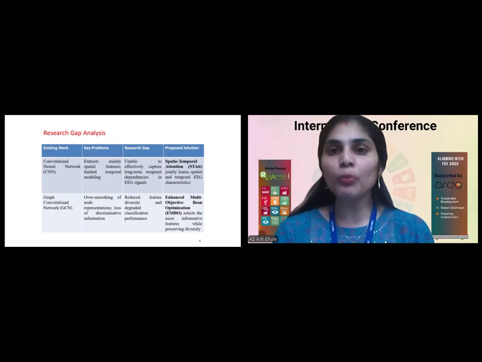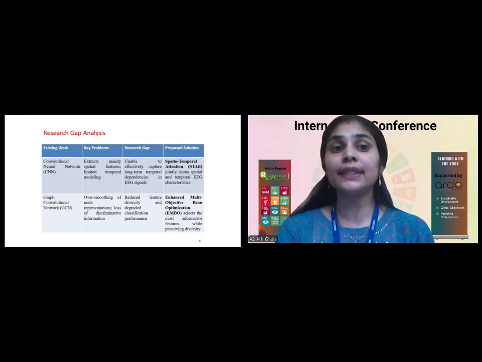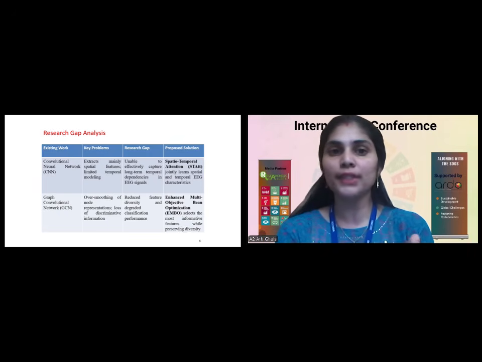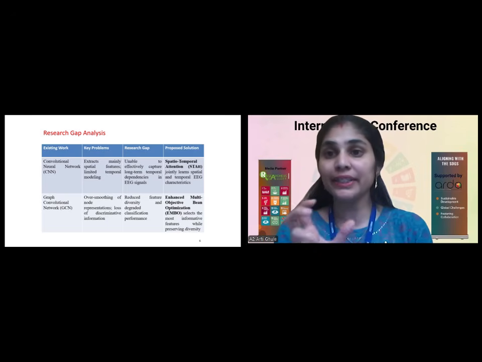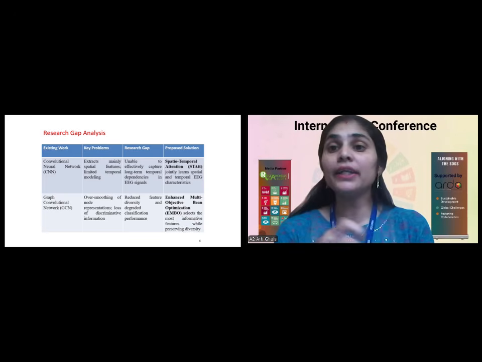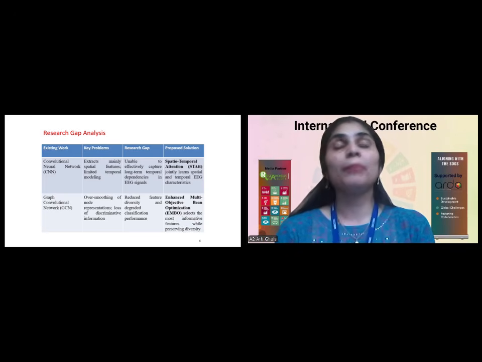So I have proposed a solution on this CNN. Instead of using only the CNN, we can use the spatio-temporal attention as one of the solutions, which will focus on spatial as well as temporal features, and which will give us the exact features for reducing the false prediction.